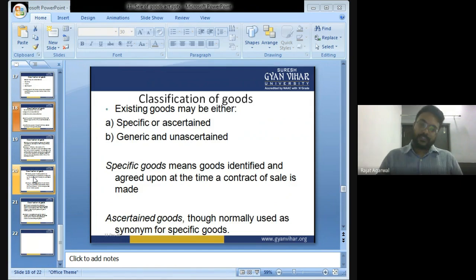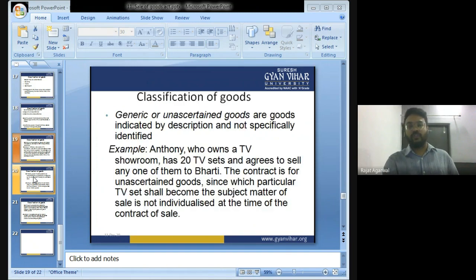Existing goods can be specific or generic. Specific goods means goods identified and agreed upon at the time the contract of sale is made. For example, I went to buy an iPhone. I asked the shopkeeper to show me iPhone 12. He showed me iPhone 12. I said, okay, I will purchase this iPhone 12. It is known as a specific good, where I specified that I want to purchase iPhone 12. Got my point? It is known as specific goods.